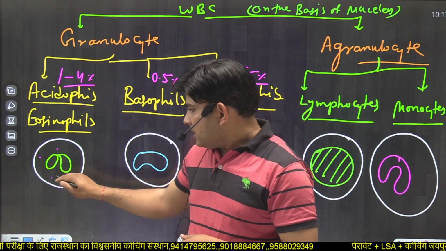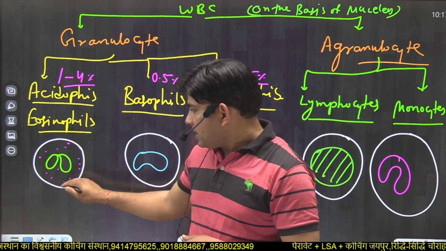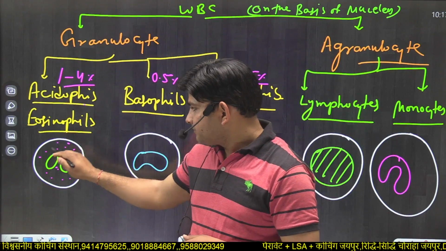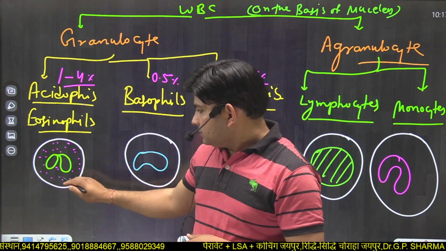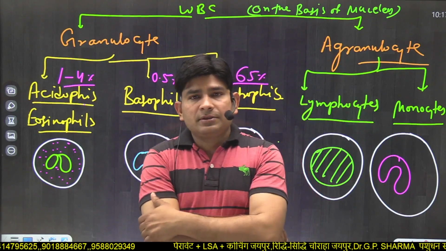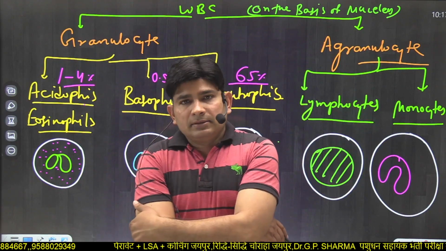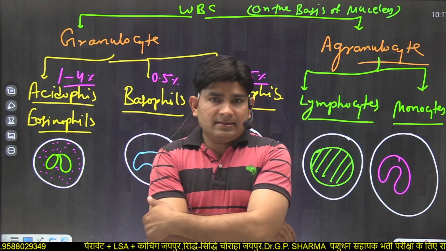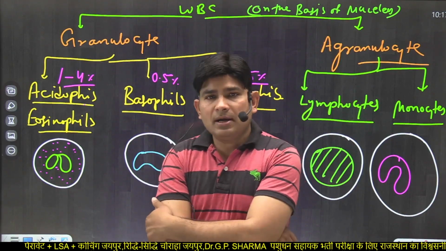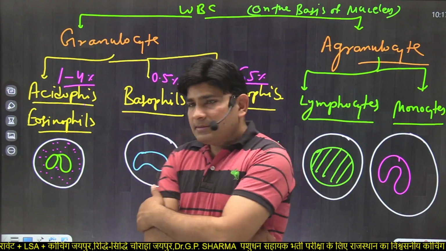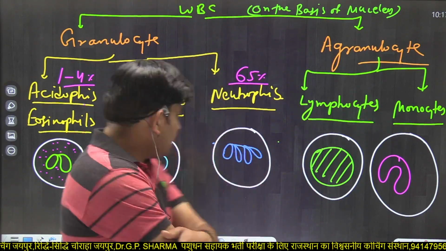Acidophils are a type of granulocyte. These acidophils are related to allergic reactions. If allergic reactions occur, the number of acidophils or eosinophils increases.